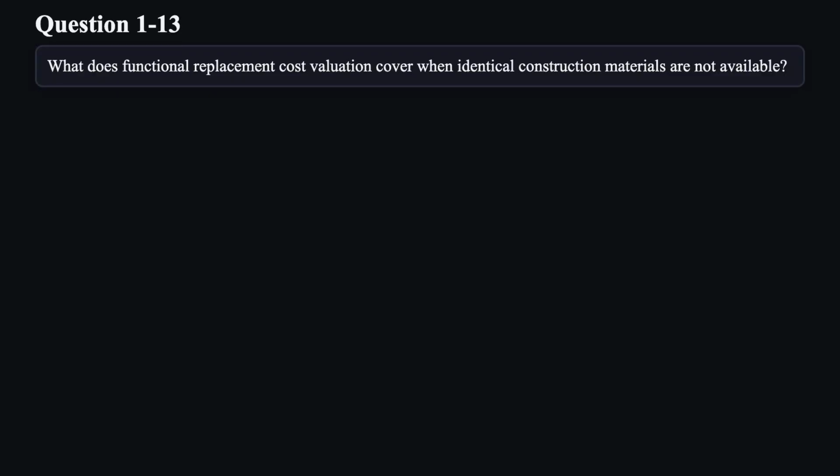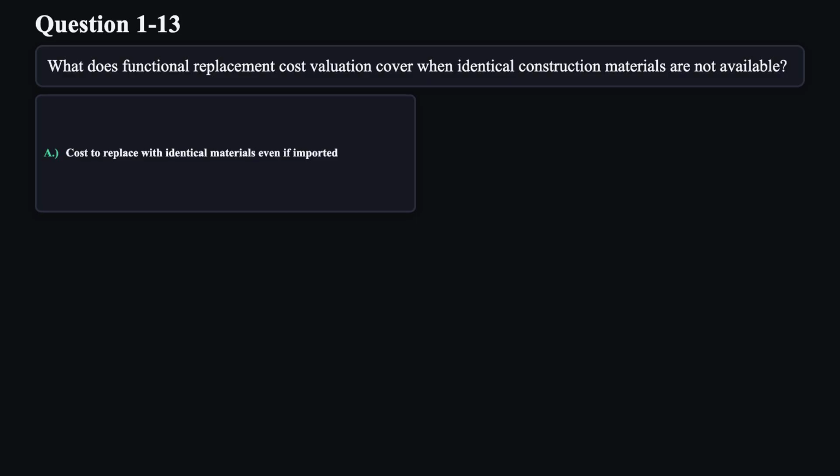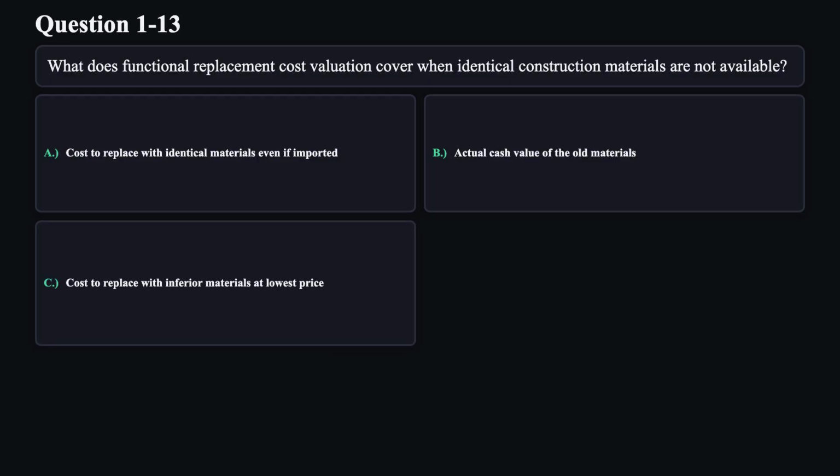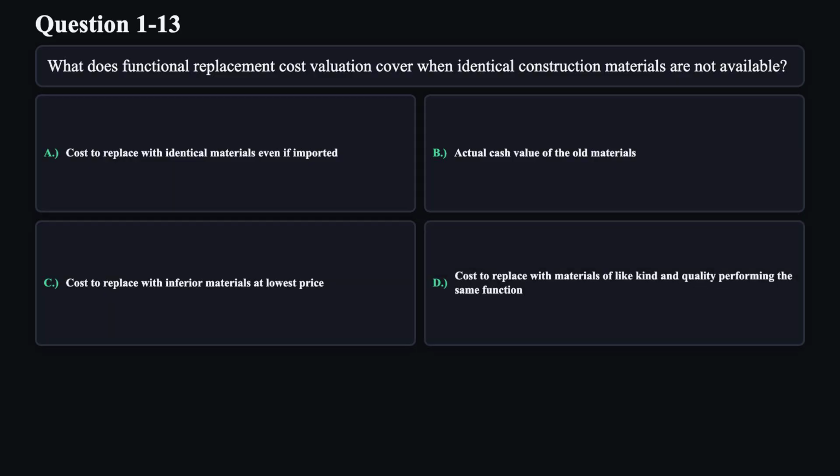Question 13. What does functional replacement cost valuation cover when identical construction materials are not available? A. Cost to replace with identical materials even if imported. B. Actual cash value of the old materials. C. Cost to replace with inferior materials at lowest price. D. Cost to replace with materials of like kind and quality performing the same function.